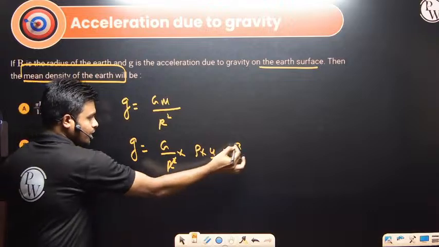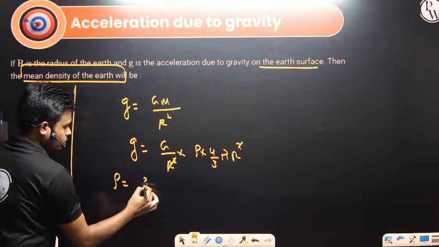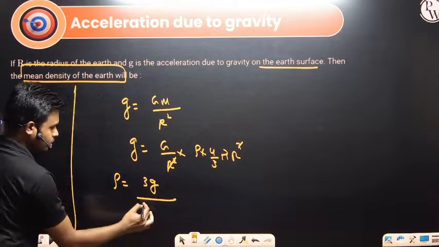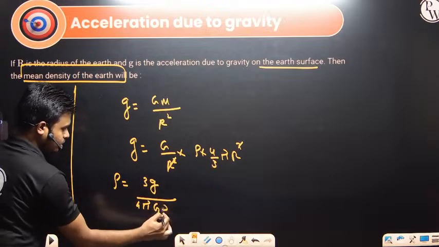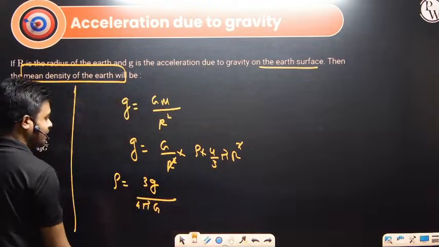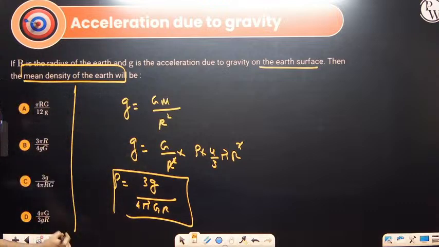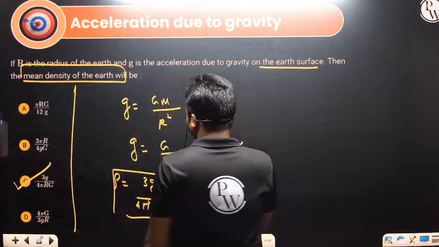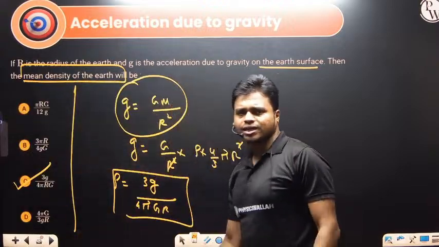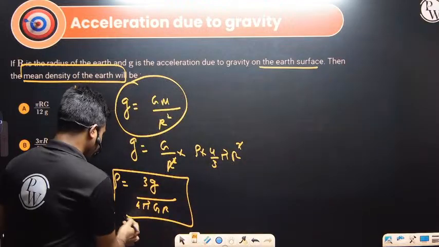So this R square and R cube will get cancelled. How much are we getting? We want to write rho. So this will be 3g divided by 4 pi G R. Okay? 3g divided by 4 pi R G. So this will be the correct answer over here. So here we are using only one formula, g is equal to GM by R square. Mass we have to convert into density multiplied by volume. Your answer is here only.